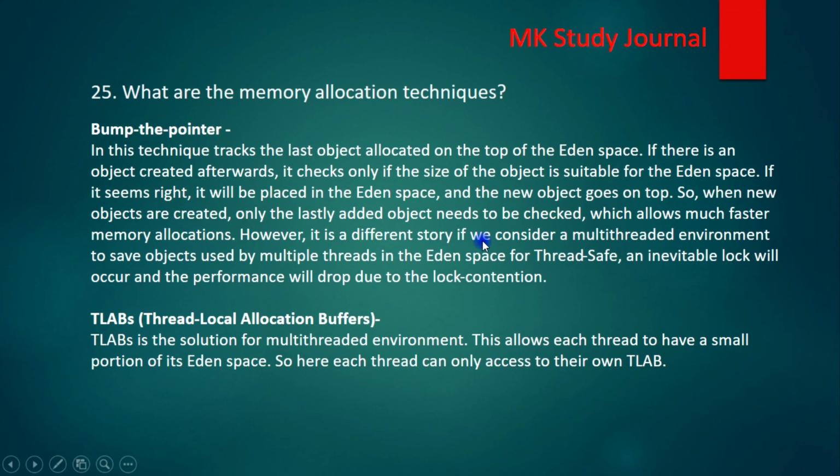However, it is a different story in a multi-thread environment. There will be a constraint on this technique: for a multi-thread environment it will not work, because it is not thread safe. So for the multi-thread environment, we have a technique called thread local allocation buffer. With TLAB, each thread gets a small portion of the eden space. Each thread can only access its own TLAB, so all threads have their own small portion of memory and perform their work on it. So this is about the memory allocation techniques.